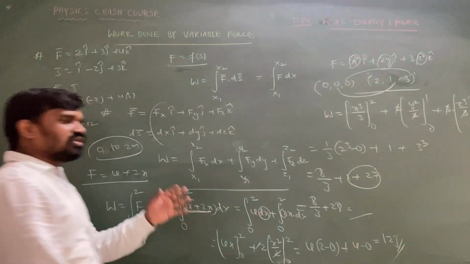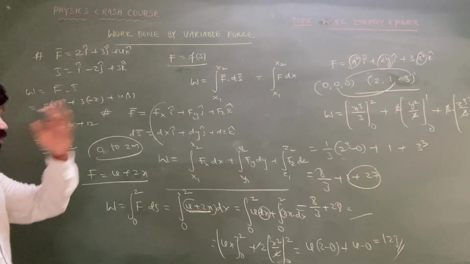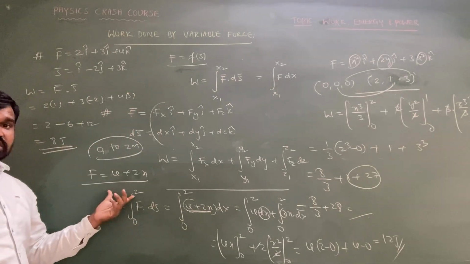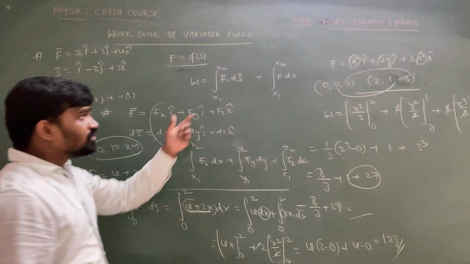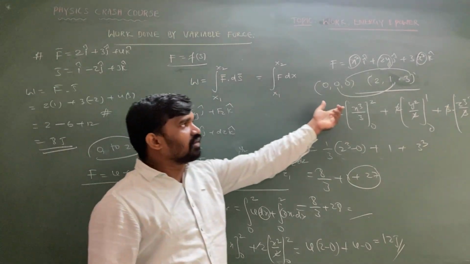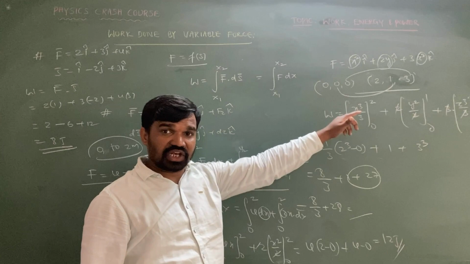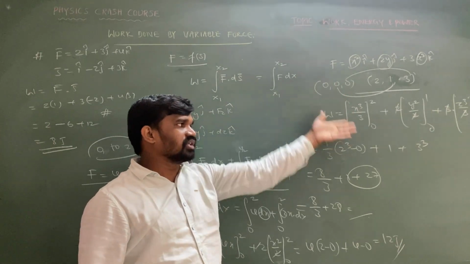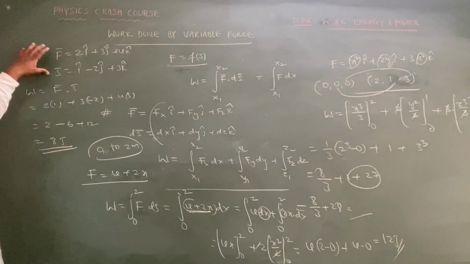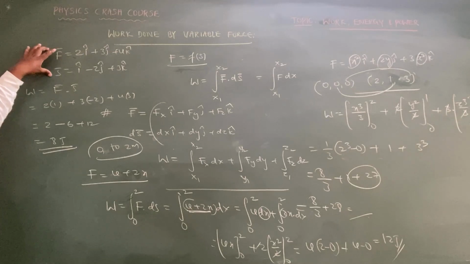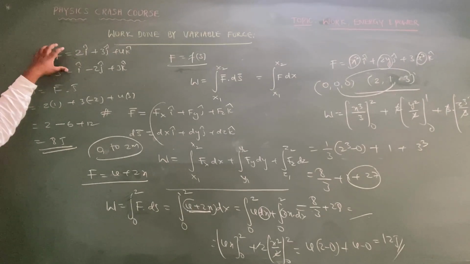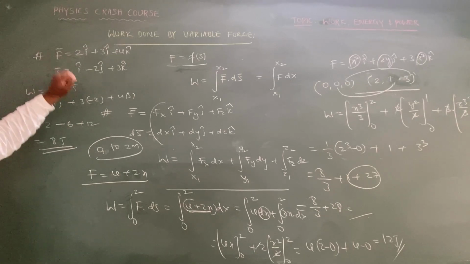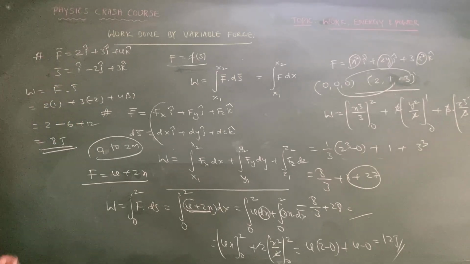So this is the way to calculate the work done when the applied force is variable. This is the direct format, that is force acting in only one direction. This is the way to calculate if the force is variable and having components. If the force is constant and in vector form and the displacement is also in vector form, then this is the way to calculate the work done, with force and displacement vectors. Okay, please copy this one.